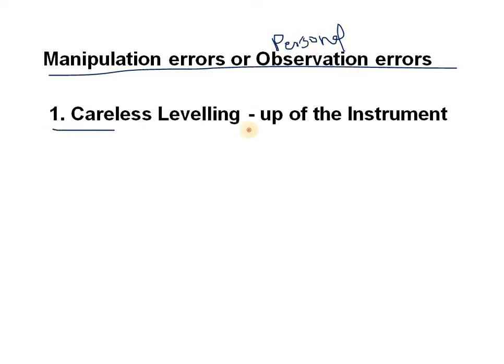The next one is manipulation errors or observation errors. So we will say it is a personal error also. So generally these are the personal errors that people make. So first one is careless leveling of the instrument. Careless leveling means we are fixing the instrument on the ground very lazily, so that the instrument may not be set up on the ground firmly. Very careless fixing, so that the instrument will fall down or be broken.